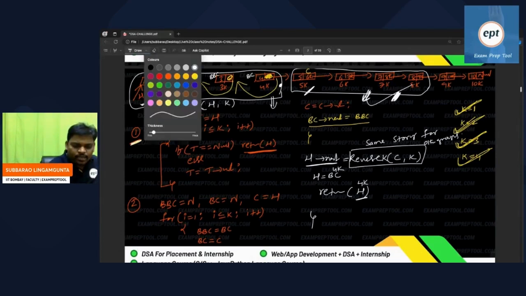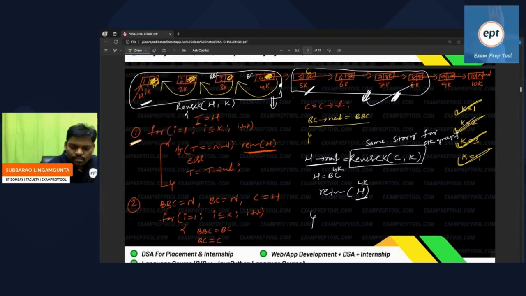So this reverse function started here, ended here. Next one, reversing of K people started here, ended here. For loop ended here. Checking started here, ended here. So I think let me give the major lines. It is a 3 lines program. To be frank, it is a 3 lines program.